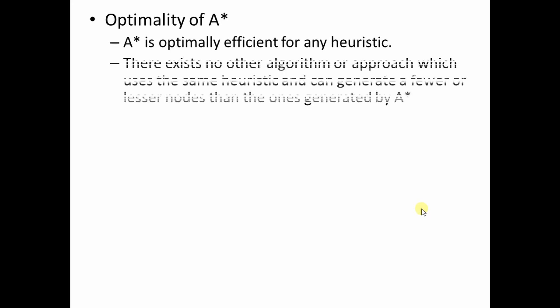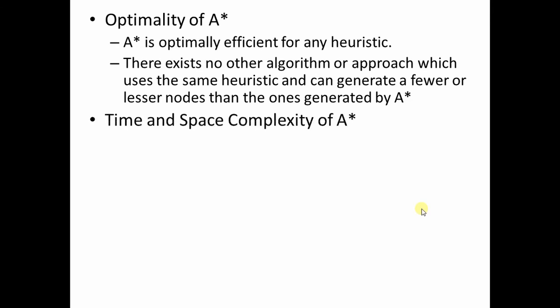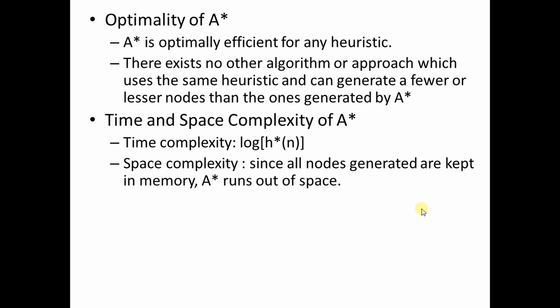So let us talk about optimality of A star now. A star is optimally efficient for any heuristic. There exists no other algorithm or approach which uses the same heuristic and can generate a fewer number of nodes than the ones generated by A star. Time and space complexity of A star. The time complexity is log h star n. The space complexity: since all the nodes generated are kept in the memory, A star runs almost out of the space.